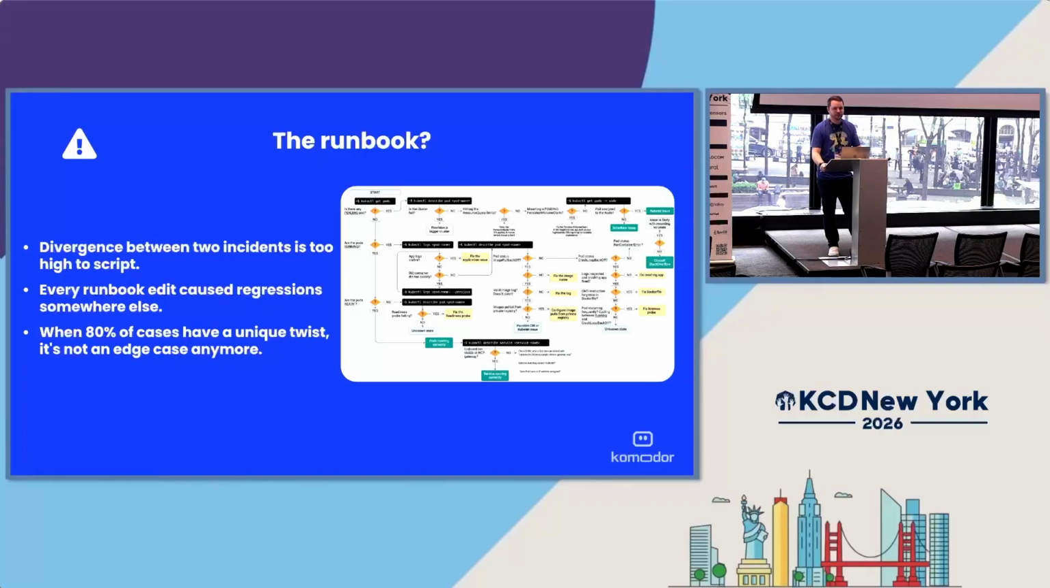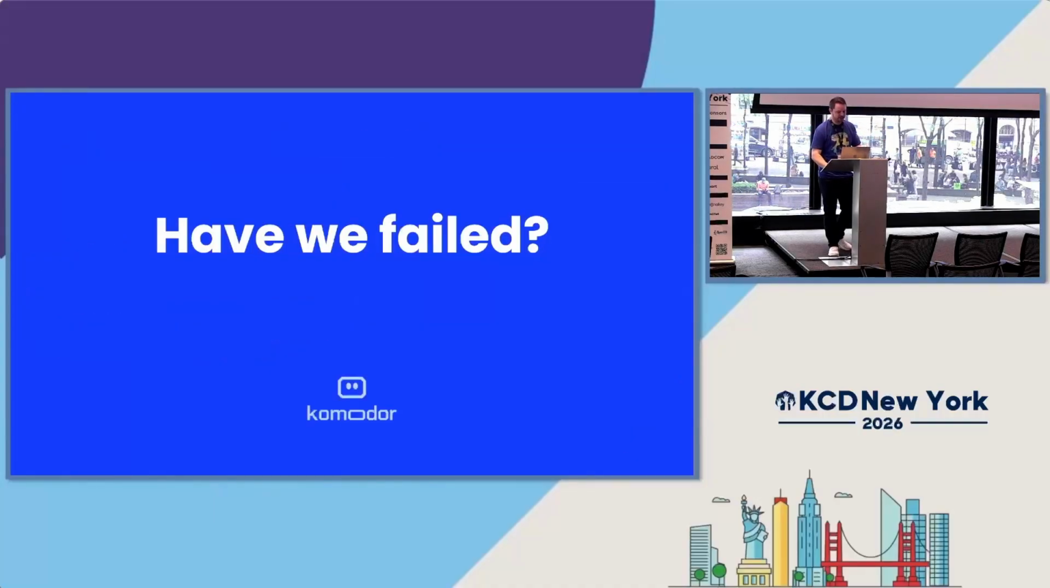And then, of course, when 80% of the cases have a unique twist, it's not really an edge case anymore. So it was like edge case after edge case. What about this? What about that? And bam, now 80% of them were edge cases. So the question is, did we fail? Am I standing up here saying, sorry, we looked at 1 million and we couldn't create that dream run book? Well, no, this is a conference talk, so we'll tell you how we didn't fail.